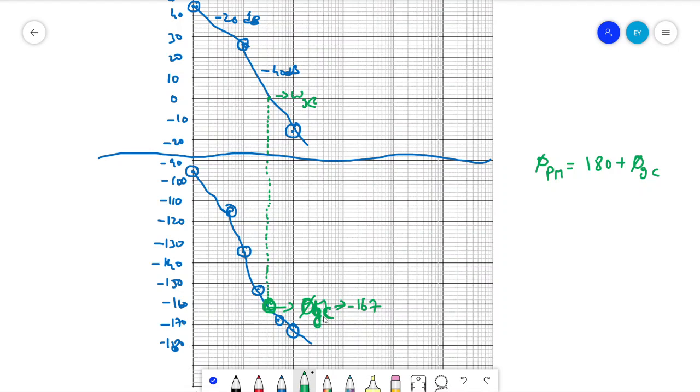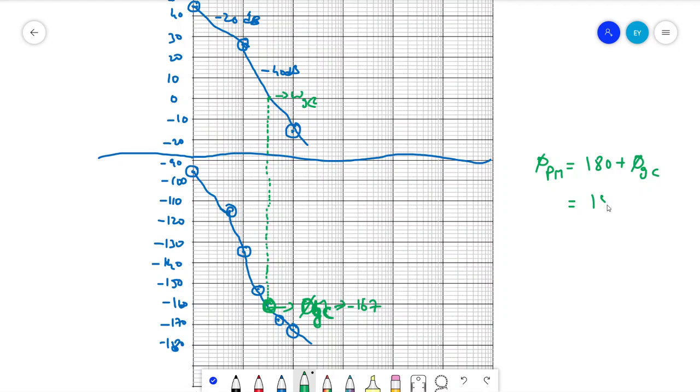Sorry, not frequency, it is actually an angle, it's a mistake. Please note it down: it's the phase at gain crossover.